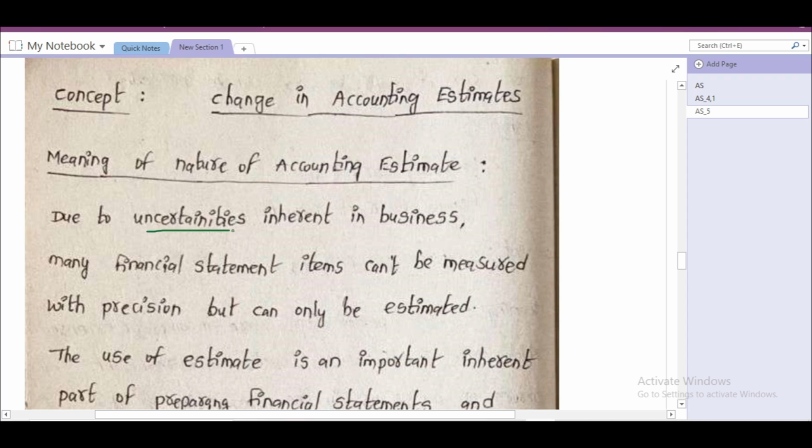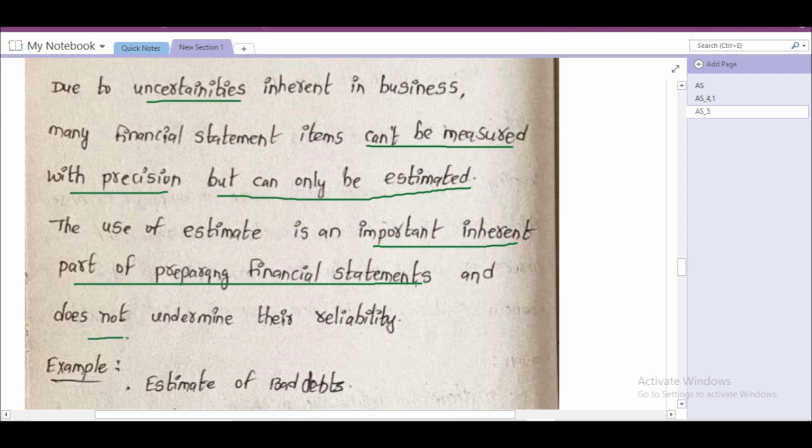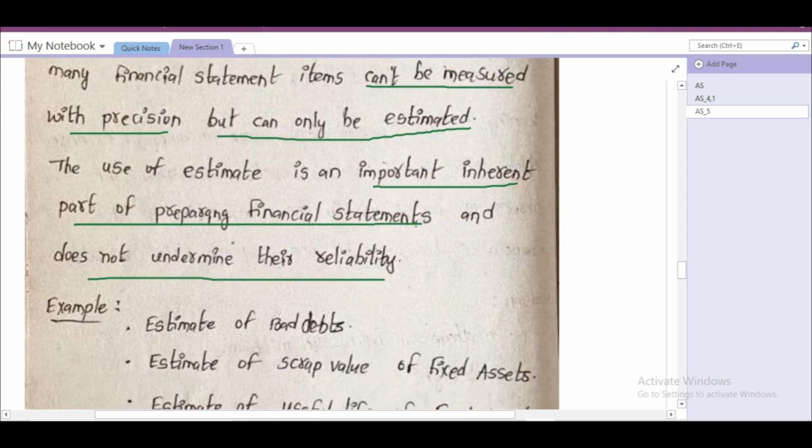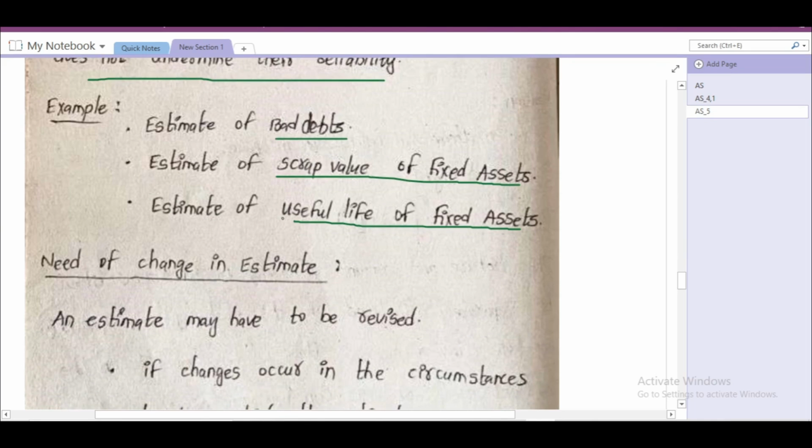Due to uncertainties inherent in business, many financial statement items cannot be measured with precision. Precision means perfection, but they can only be estimated. The use of estimates is an important inherent part of preparing financial statements and does not undermine their reliability. For example, estimation of bad debts, estimate of scrap value of fixed assets, estimate of useful life of fixed assets.